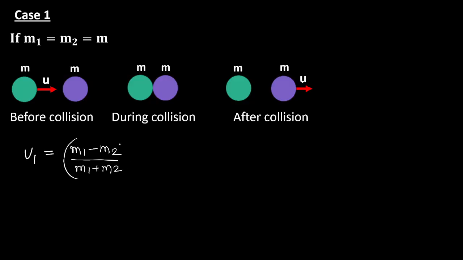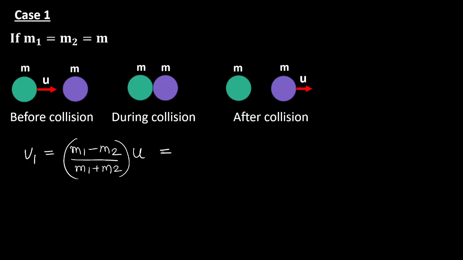All these steps to be mentioned in your answer paper, if they are asking for case 1 and case 2. V1 is the velocity of the first body after collision. Here m1 and m2 are equal.